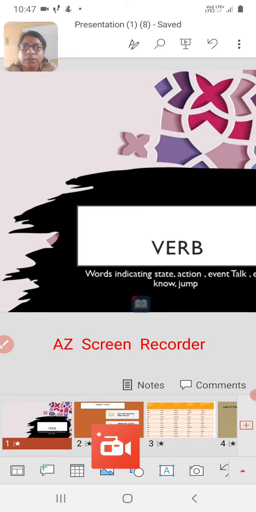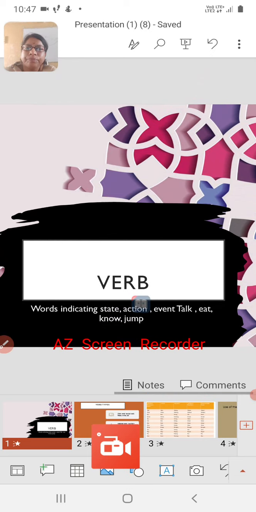So, as you see in this slide, verbs are the words indicating state, action, event, etc. Like, for example, talk, eat, know, jump. So these are the verbs. The traditional grammar says that verbs are the words that indicate action.